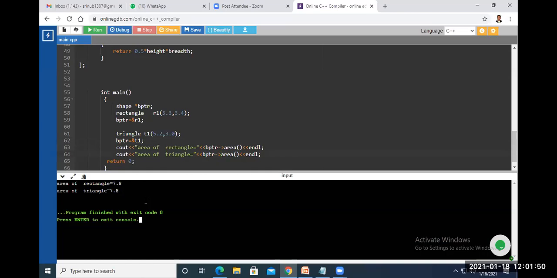Why? Can any one of you tell why we got the same output here? What changes do we have to make in order to get the rectangle area value and the triangle area value?